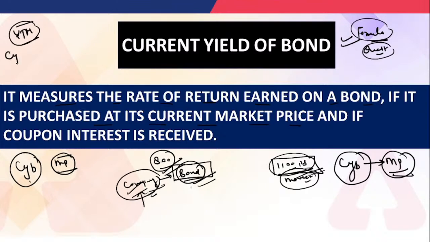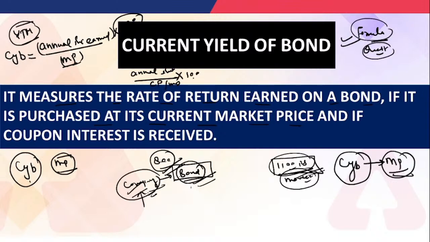So this is the formula of the current yield of the bond: annual interest earned divided by the current market price or current market value. And if we have to calculate it in percentage terms, we just have to multiply it by 100. So annual interest earned is divided by the current market price, and multiplied by 100. So that would be your current yield of the bond. Okay, I hope it is understandable.